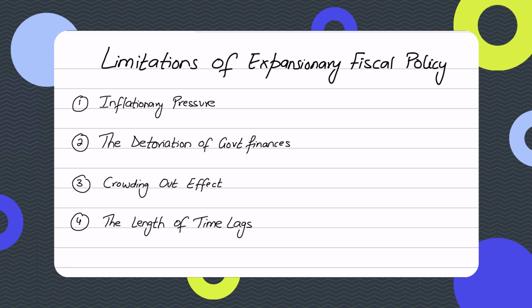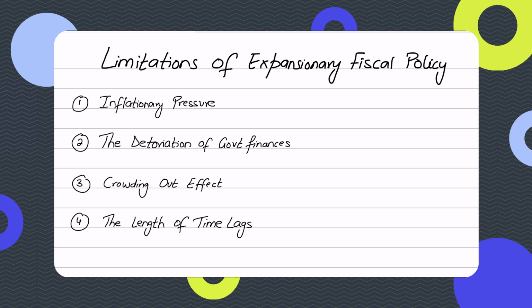Now, while expansionary fiscal policy is very useful in stabilizing the economy, it is not without its limitations. But one mistake students make in answers, right? When they're writing about the disadvantages of fiscal policy, they make it sound like it's a bad thing. Just because a policy has certain limitations doesn't make the policy ineffective. So when you're writing about its disadvantages or its limitations, don't make it sound like it's a bad thing, because every policy always has limitations. But that doesn't mean that we don't implement them, because those policies are effective as well. Now, whether that policy will end up being a complete government failure or not, that we'll discuss in evaluation.